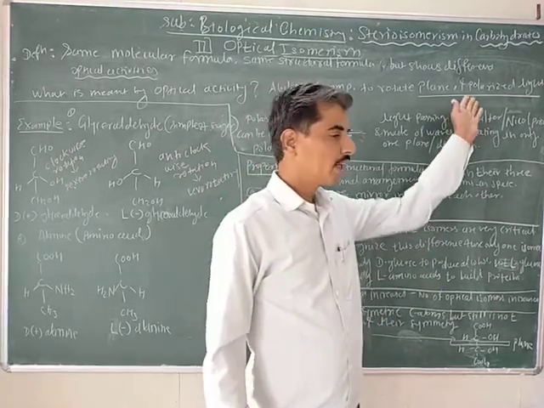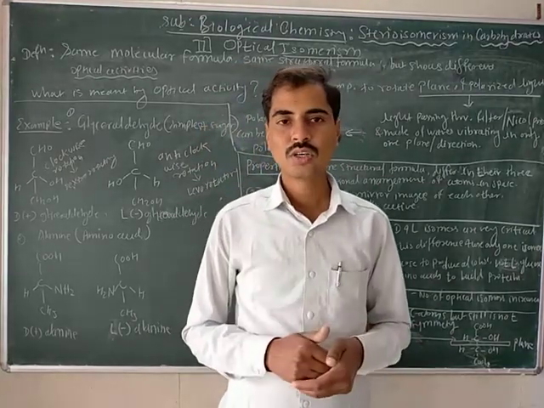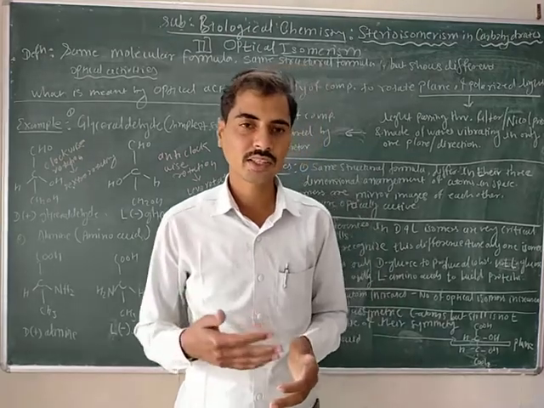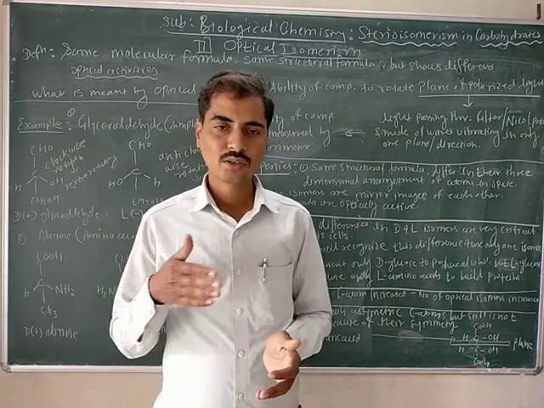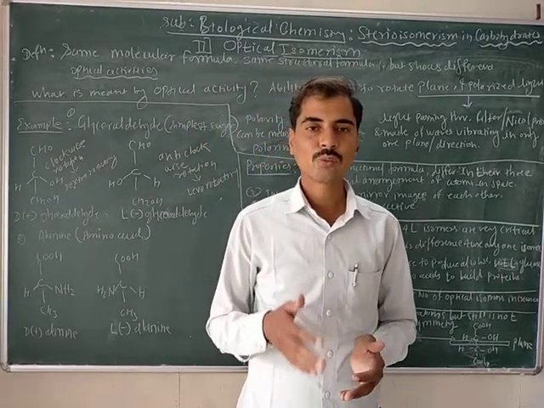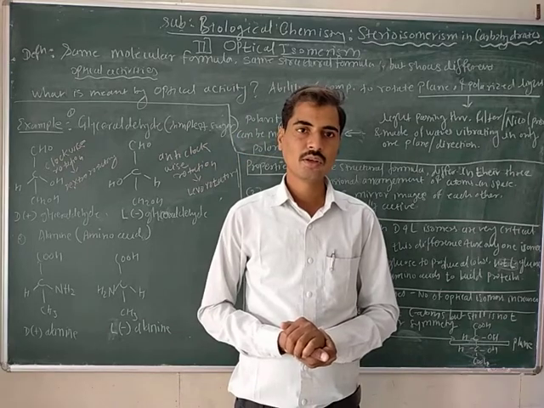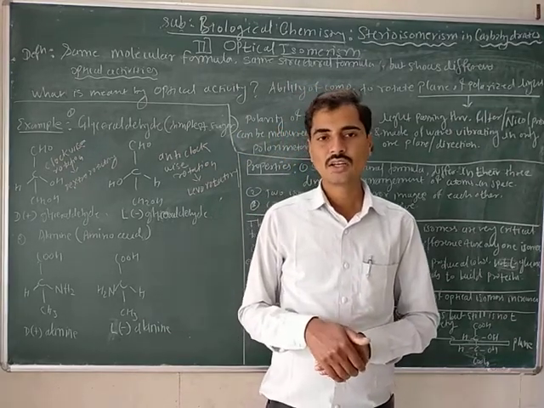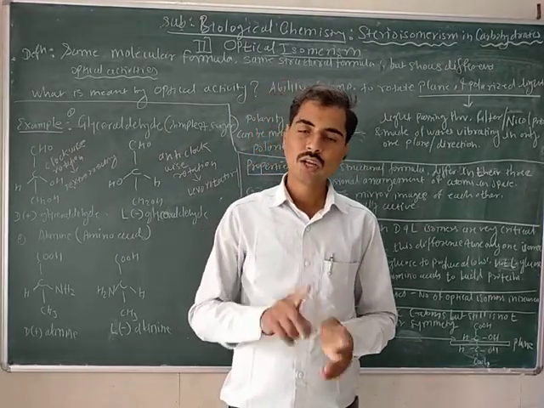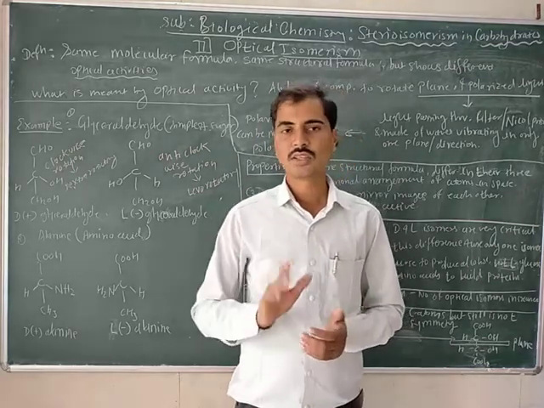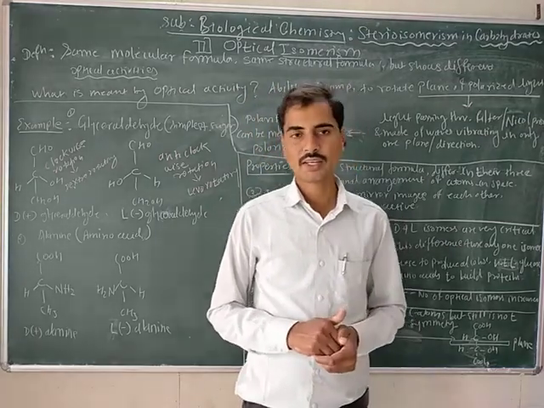What is meant by polarized light? When we pass normal light through a solution, the normal light has waves vibrating in all directions, but when such normal light has waves vibrating in only one direction, then this light is called polarized light, also known as monochromatic light.